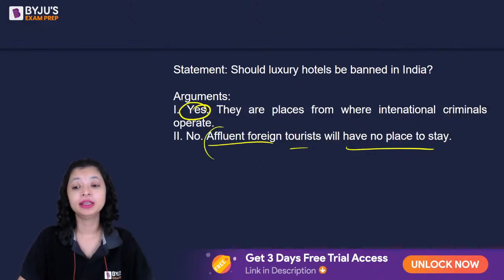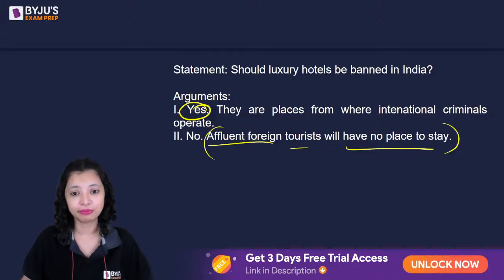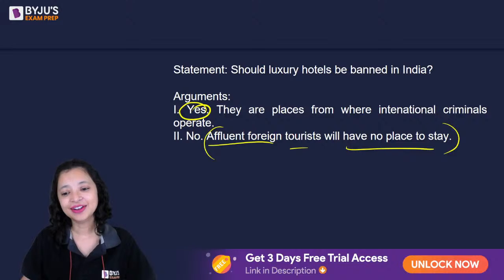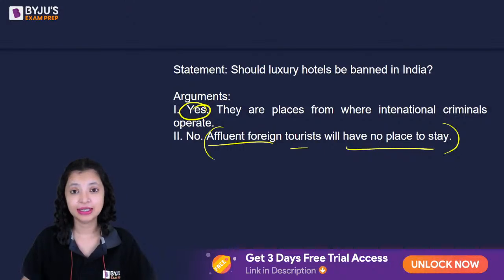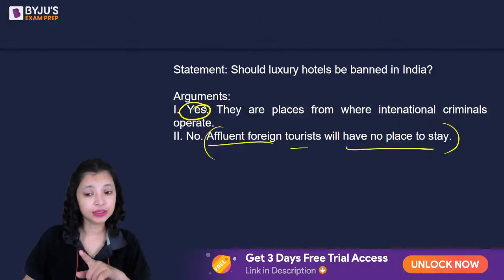It is only an opinion that where will rich people go if you ban luxury hotels. Brother, there are a lot of other places. They can go at a lot of places. Right? It's going to be more like an opinion. So, Arnold, it's going to be both are weak, my child. Did you get my logic here?